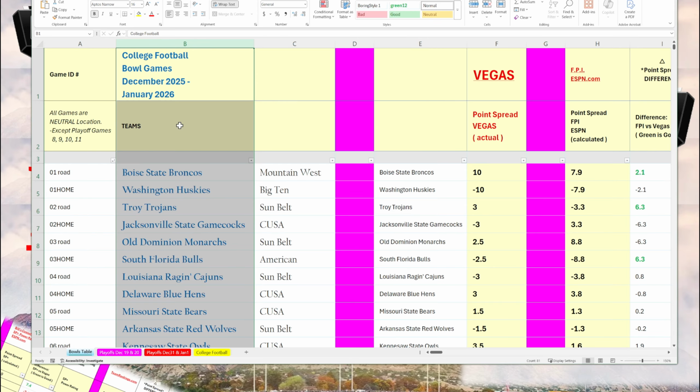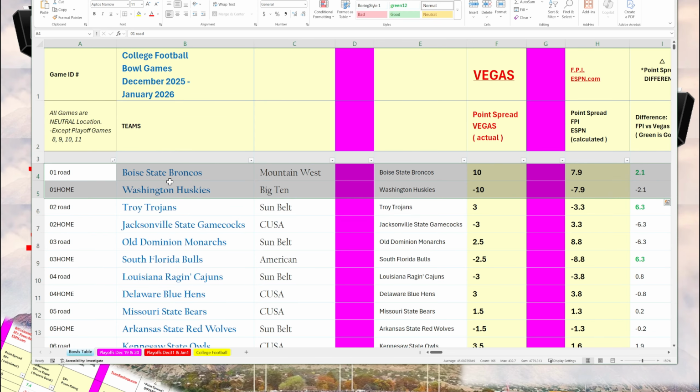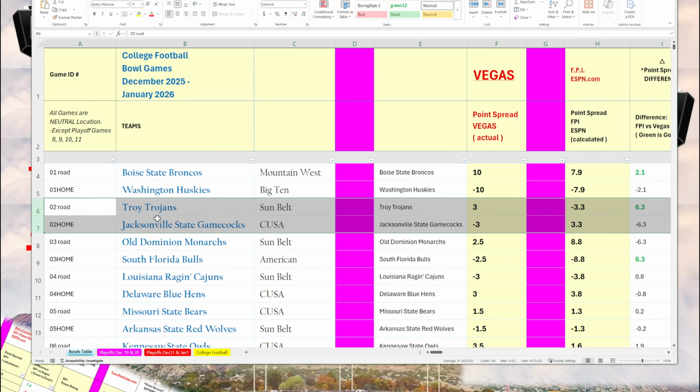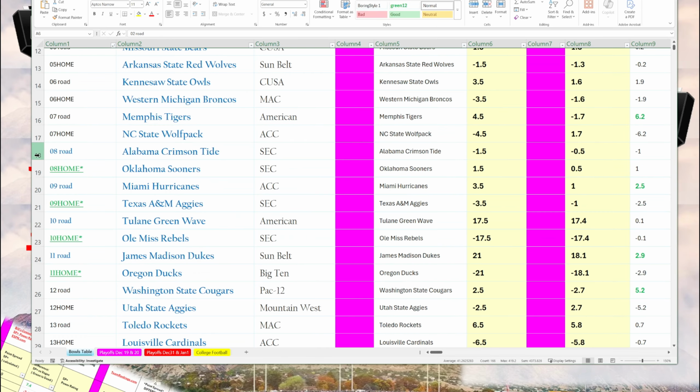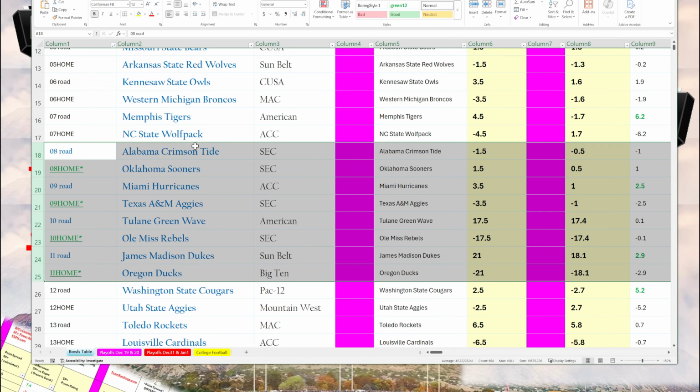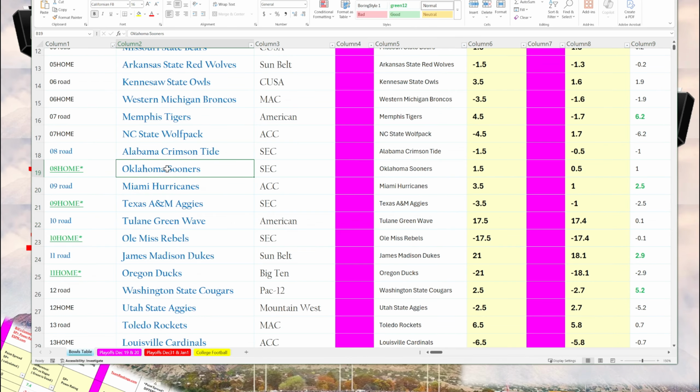The second column has the names of the teams. Game 1 is Boise State versus Washington. Game 2 has Troy versus Jacksonville. And as you scroll down here, we see the first round of the playoffs. Alabama's playing Oklahoma at Oklahoma. Miami's playing at Texas A&M. Tulane's playing at Ole Miss. James Madison's playing at Oregon.